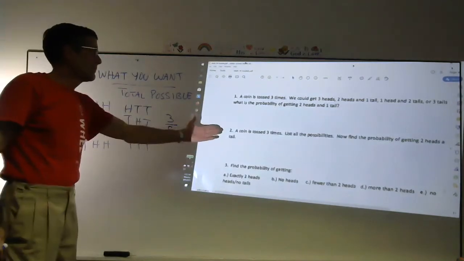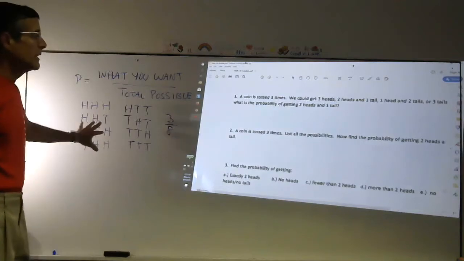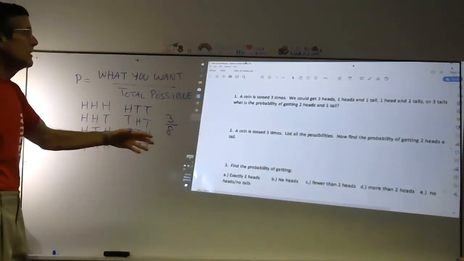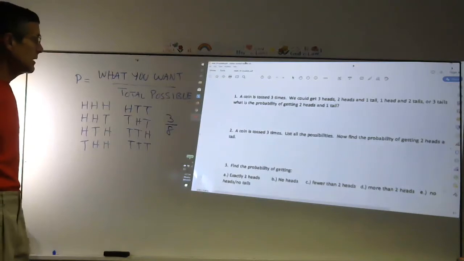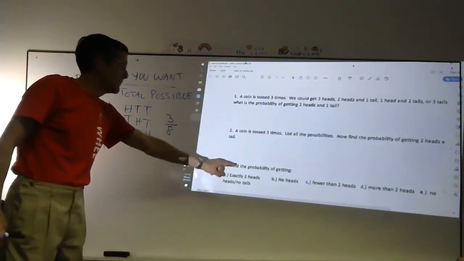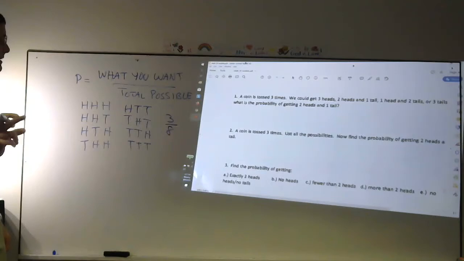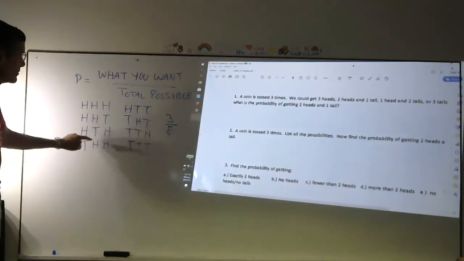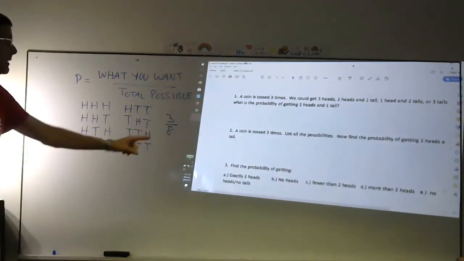A coin is tossed 3 times. Same thing. List the possibilities. I've done that. Now find the probability of getting 2 heads and a tail. That's just what we did. 2 heads and a tail right there. Find the probability of getting exactly 2 heads. Exactly 2 heads is still this, still 3 out of 8 or 0.375.